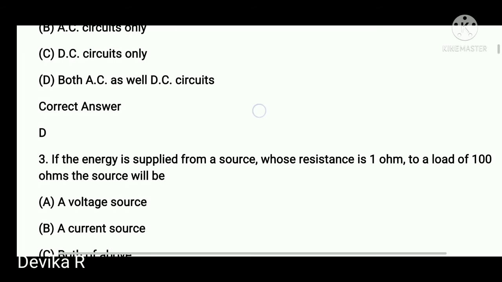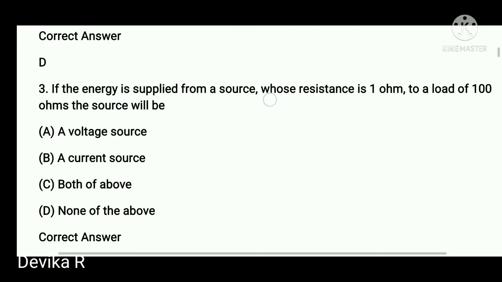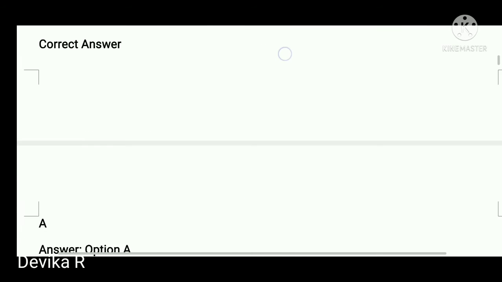Okay. The next one. If the energy is supplied from a source whose resistance is 1 ohm to a load of 100 ohm, the source will be either a voltage source or a current source. Those two options are given, and both of the above. So here the source resistance is 1 ohm, the load resistance is 100 ohm. So the source resistance is very small. For a voltage source network, the source resistance is very low. So we select option A. A voltage source is the right option. So the correct answer is A.